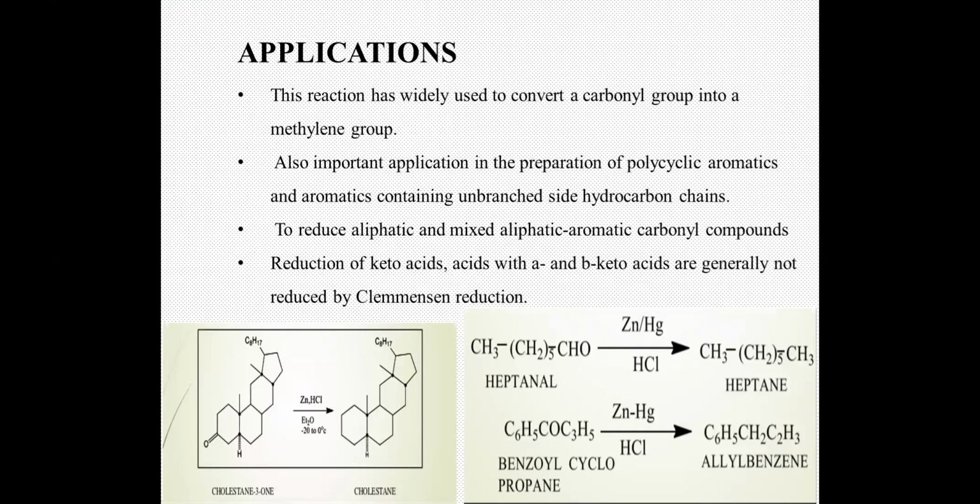Application: it is used for conversion of carbonyl into your methylene group. It is also an application in polyaromatic systems, as I explained in your Haworth synthesis, to reduce your aliphatic and mixed aliphatic-aromatic compounds, and for reduction of keto acids. So if there is a keto acid and you want to reduce specifically the keto group, you can use this particular Clemmensen reduction. It is also used for the reduction of cholestane-3-one to your cholestane moiety. Okay, it is used in your synthesis of your steroids also.